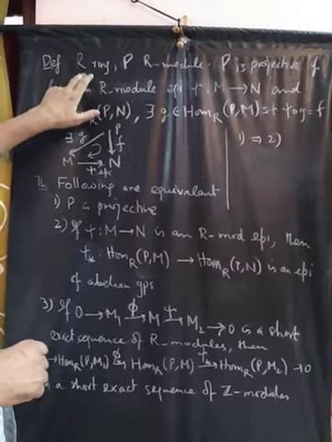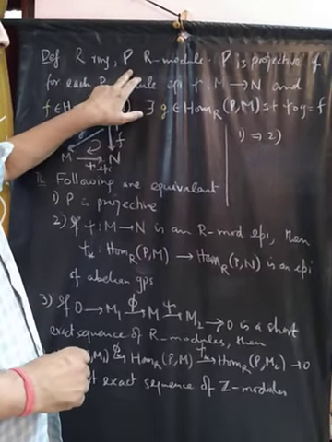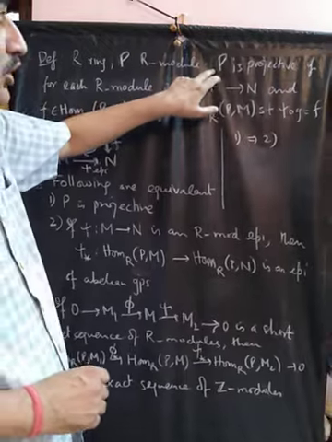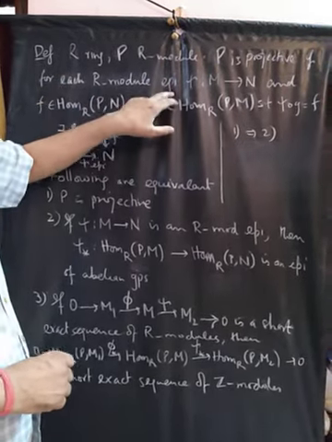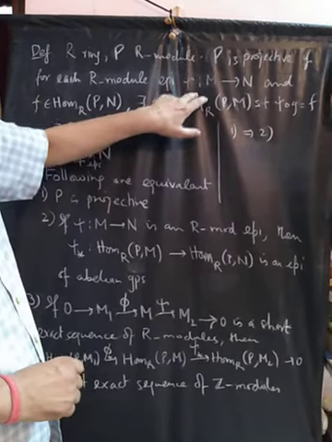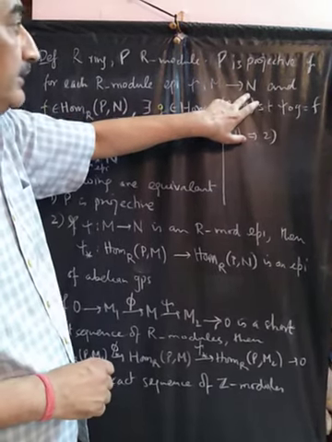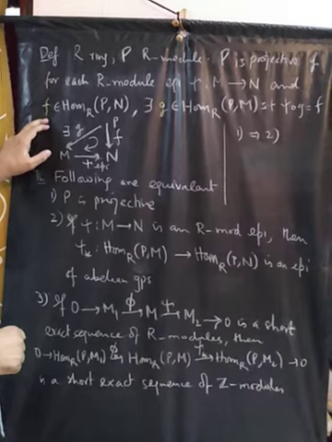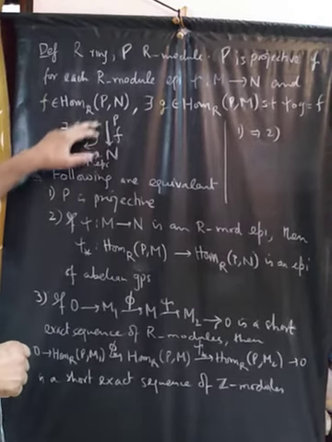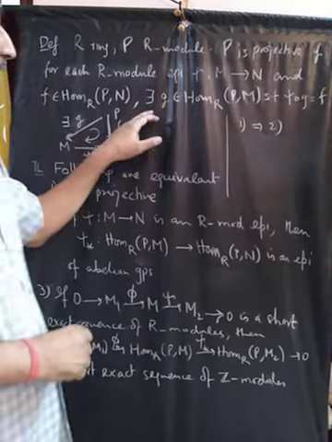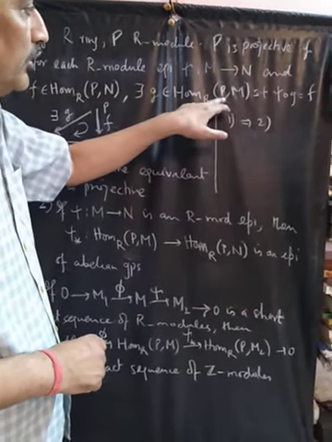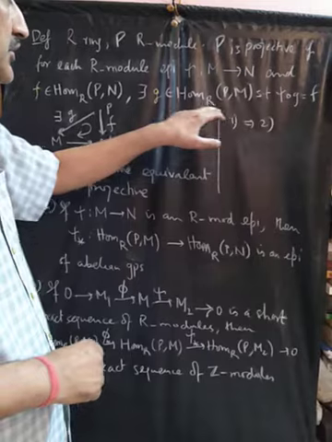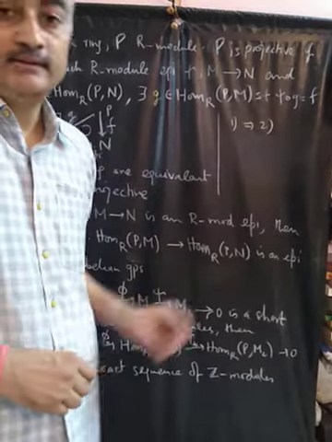Let R be a ring and P be an R module. Then P is called projective if for each R module epimorphism psi from R module M to R module N and a homomorphism F from P to N, there exists a homomorphism G from P to M such that psi composition G is F.